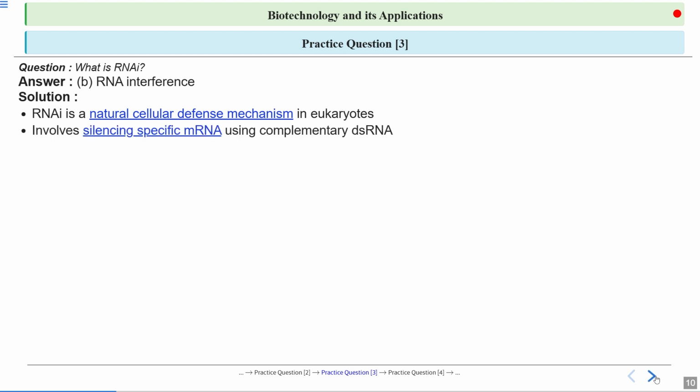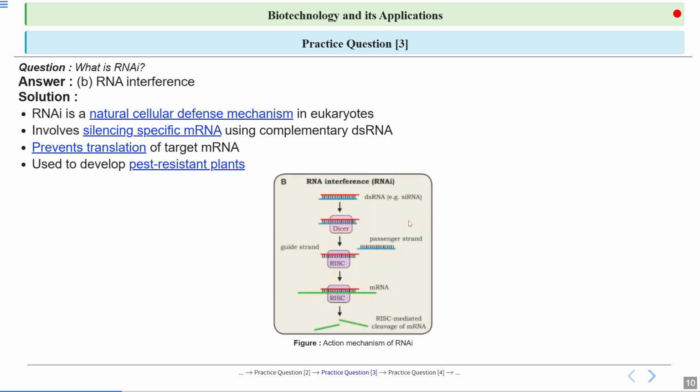It involves silencing of specific mRNA using complementary double stranded RNA. It binds to the complementary mRNA and prevents the translation of the target mRNA. It is used to develop pest resistant plants, specifically against nematodes.